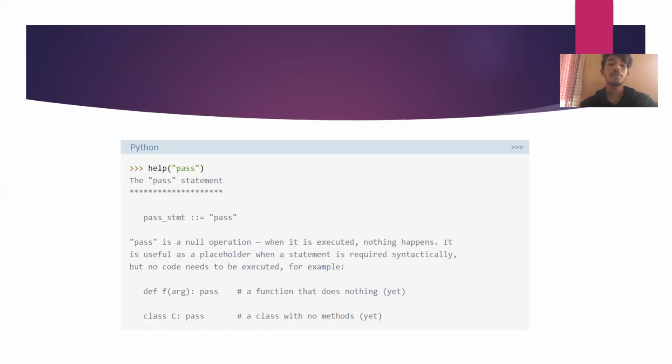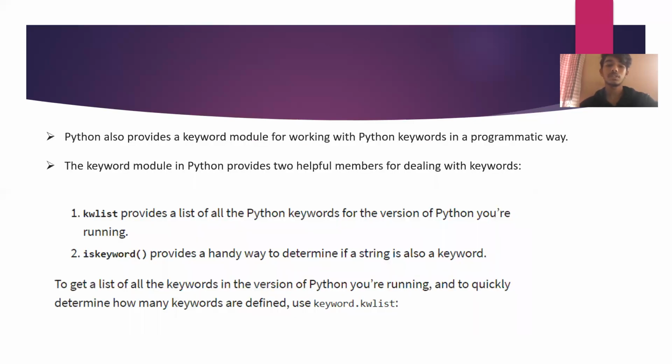First, help pass, the pass statement. Pass is a null operation. When it is executed, nothing happens. It is useful as a placeholder when a statement is required syntactically, but no code needs to be executed. For example, def f(arg): pass, a function that does nothing yet. class C: pass, a class with no methods.